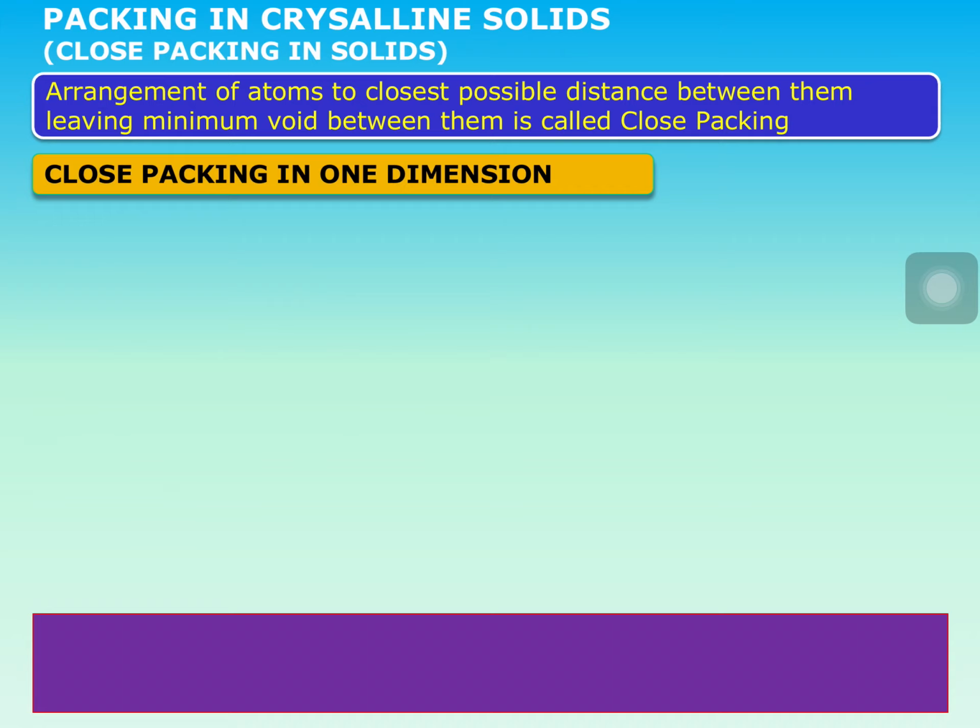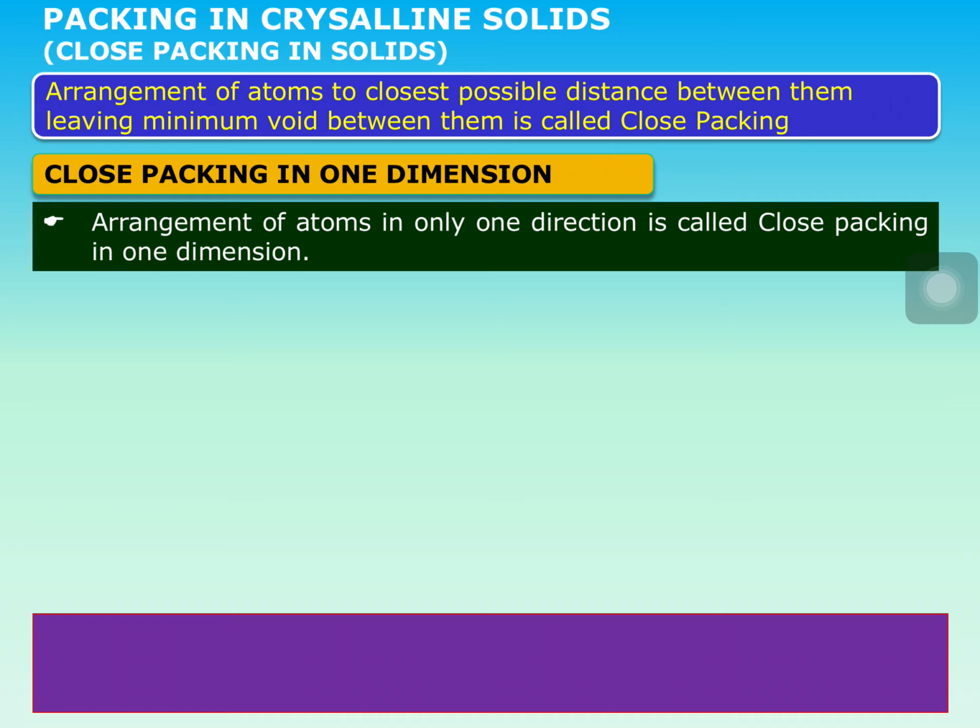If we discuss arrangement of particles in one direction, that is called 1D packing, one dimensional packing. So let's start with this one dimensional packing. Packing means arrangement of particles in a regular order in a solid or in a substance. What is close packing? Atoms are present at their closest possible distances, leaving minimum empty space and occupying maximum space. So let's see close packing in one dimension.